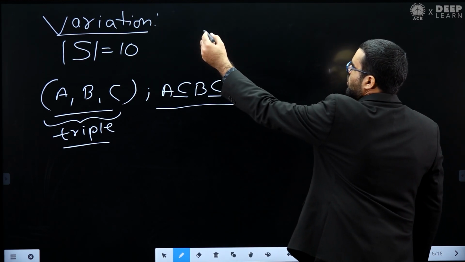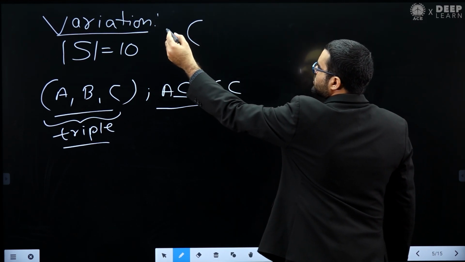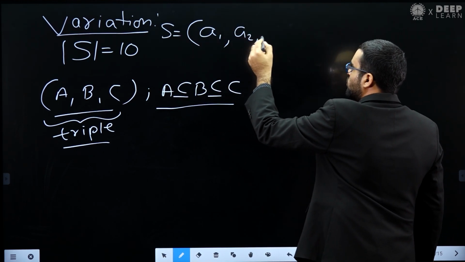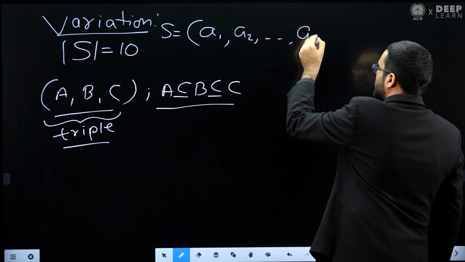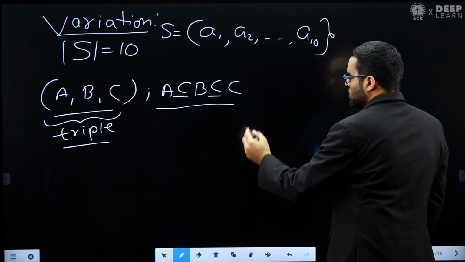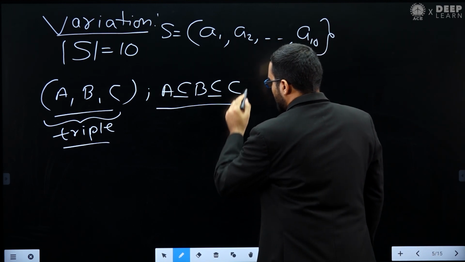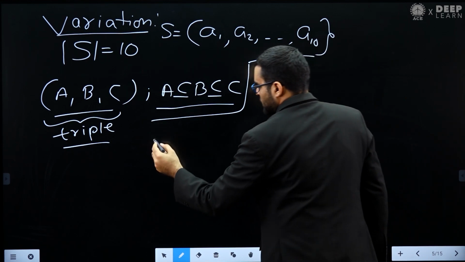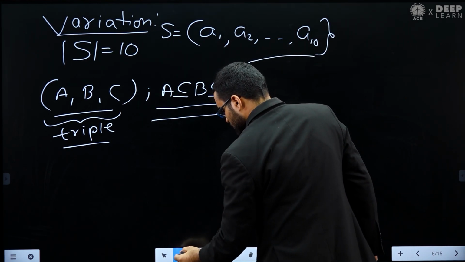Let's see. Assume the set S has 10 elements, A1, A2 and so on up to A10. For each element, how many choices do I have? Let's see for A1 how many ways I have.